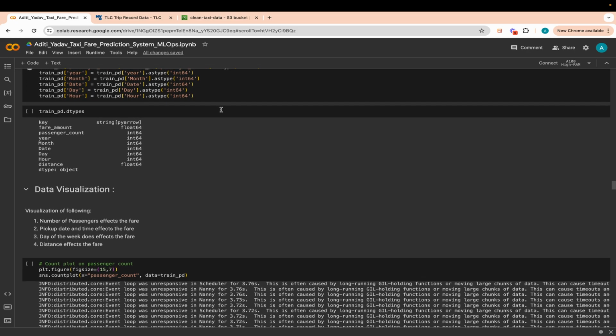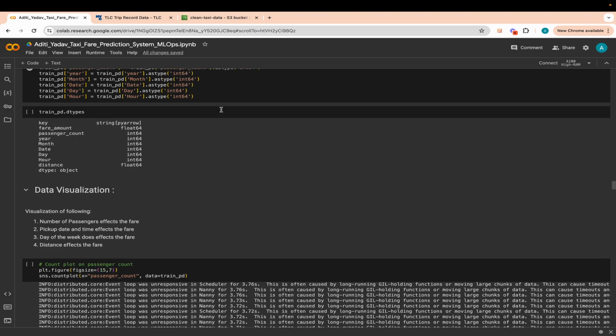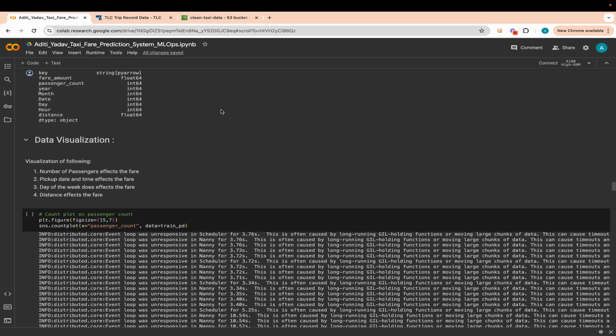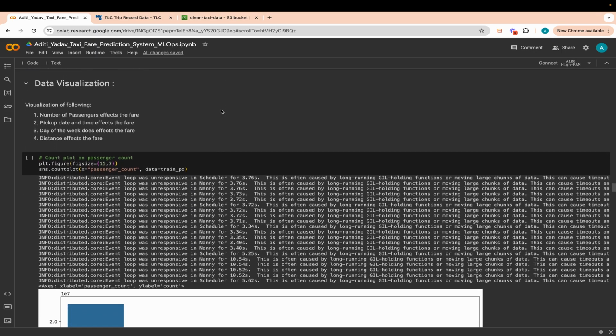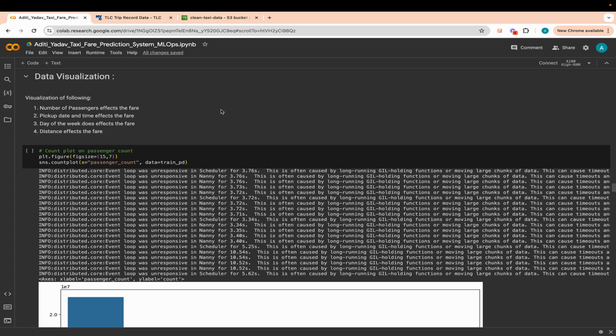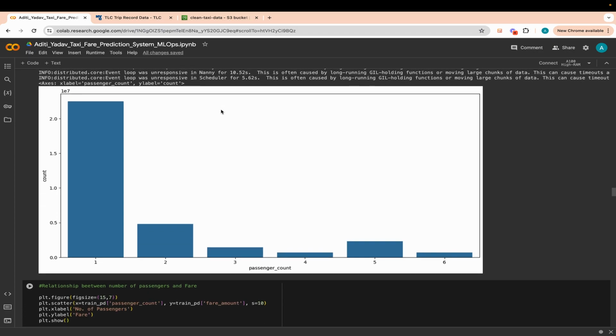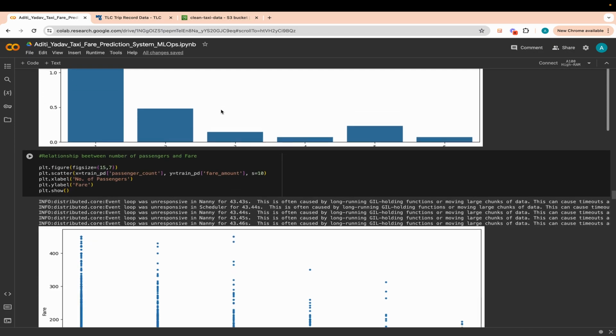Once we have done this initial screening and all the initial cleaning part, we move on to the data visualization part. So we mainly do the visualization of these parameters, that is the number of passengers, pickup date and time, day of the week, and the distance. So these are the four main features. Let's see.